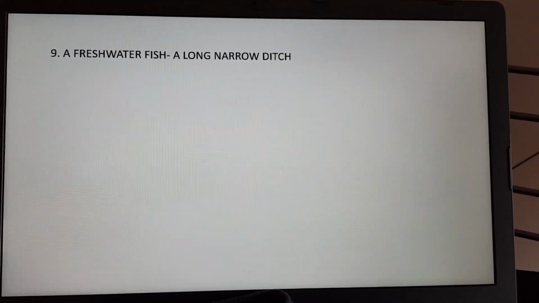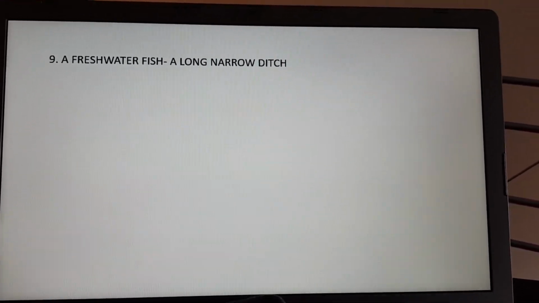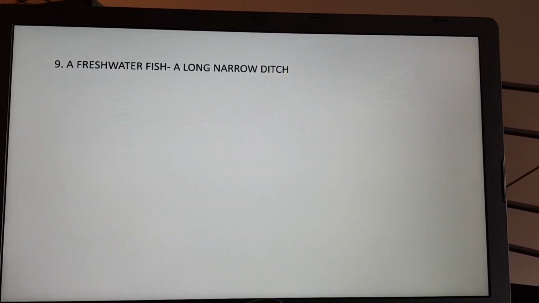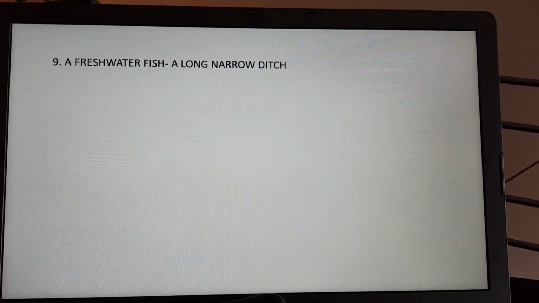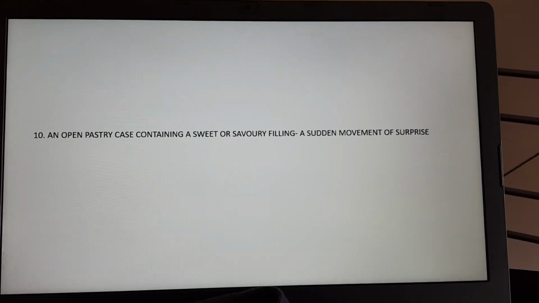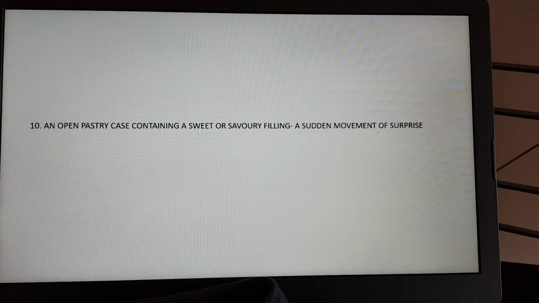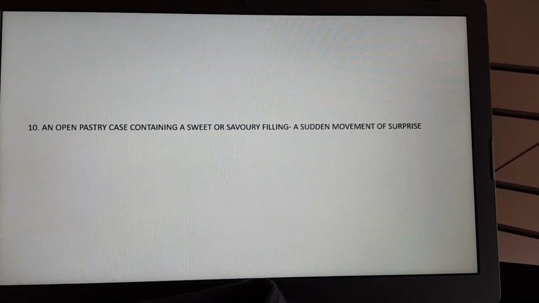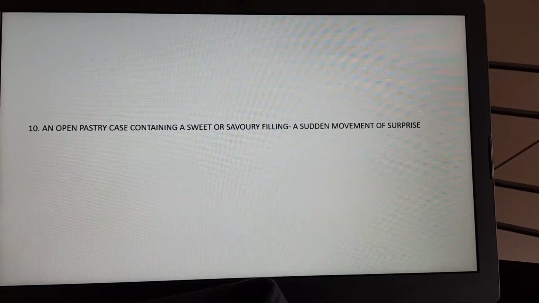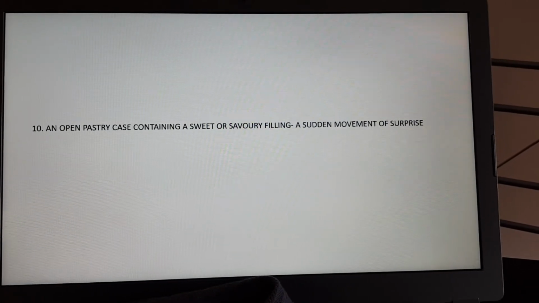9. A freshwater fish, a tench. Add one R to that to get you a long, narrow ditch, and that is trench. Finally, an open pastry case containing a sweet or savoury filling. That's a tart. And a sudden movement of surprise, and that's a start. So you've added an S at the front.